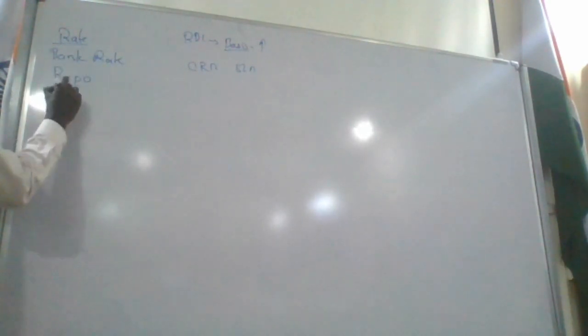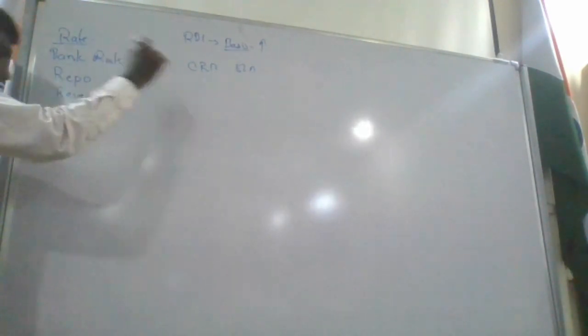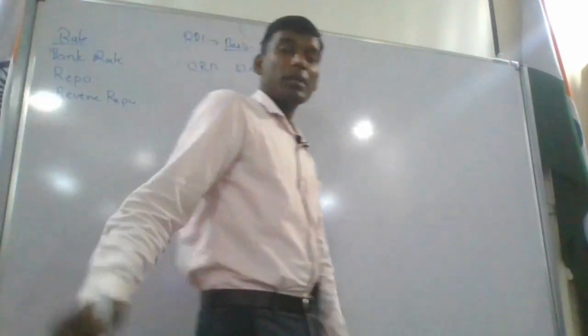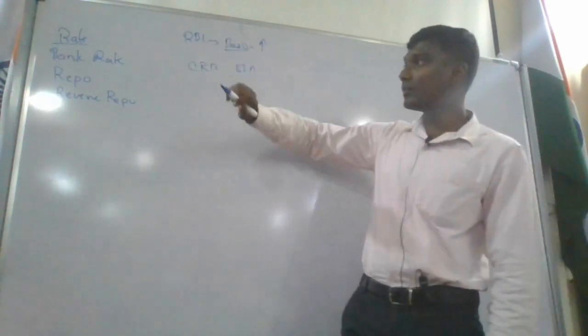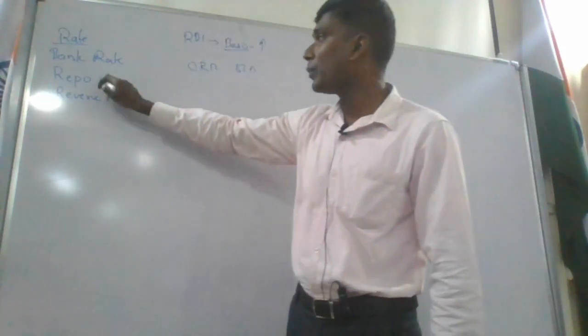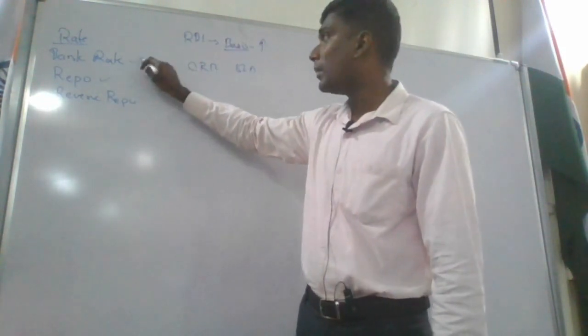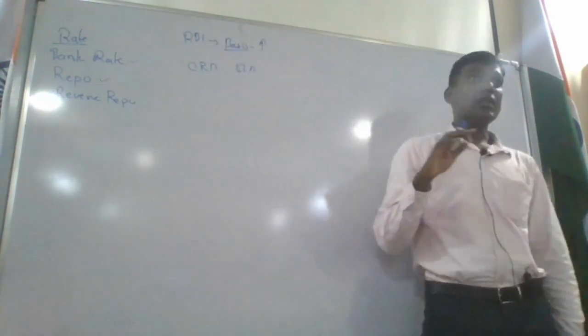Then the next rate is repo rate, and this next rate is reverse repo rate. And yesterday we have seen this was a committee set up in 1990s which introduced these rates. Correct? Basel norms, everything we have seen. Suppose if the basis points are increased, repo rate will increase, then bank rate will increase. Then what happens? The supply of money in the economy will be less.